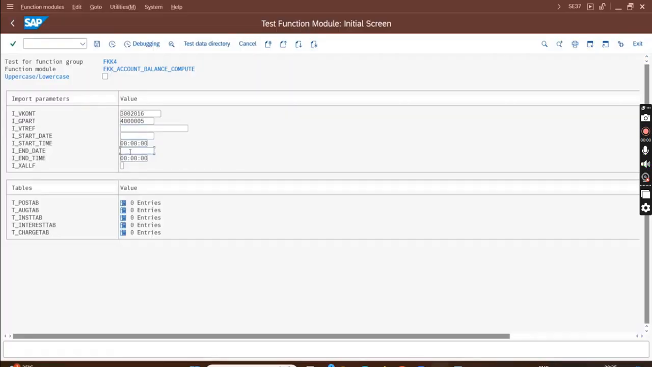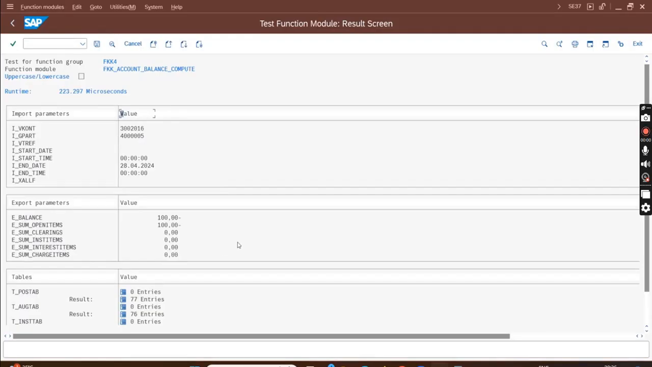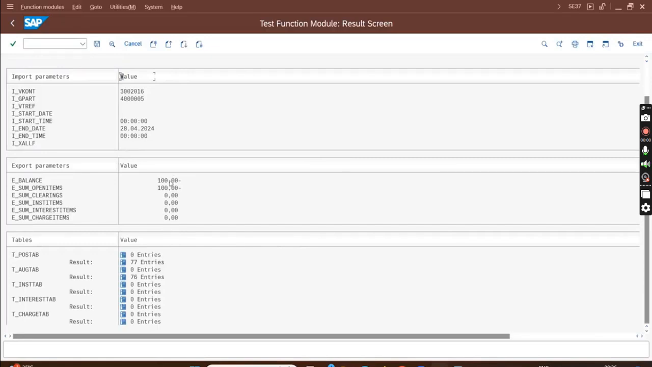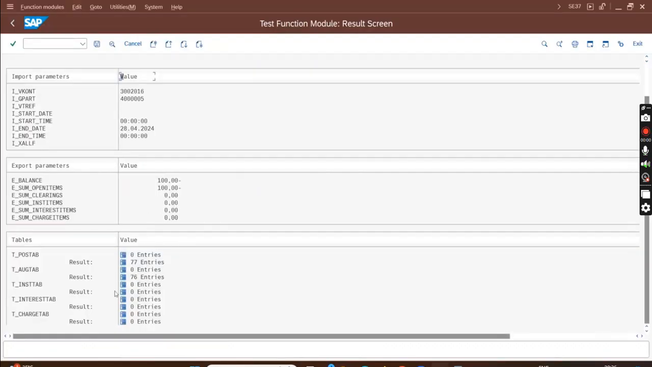Okay, so today's date is 24. I don't know in which format it will take, but I'll just put in DDMMYYYY format. Let's see. Okay, so with that you will execute. And it is showing me that I have $100 as my balance. Okay, but where is my 11.12? I think it is not yet due, that's why it is not being shown. Let's see.